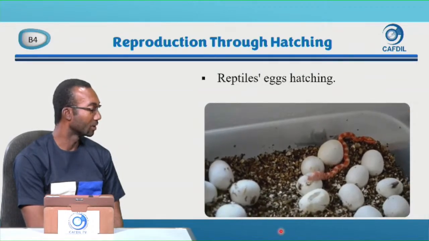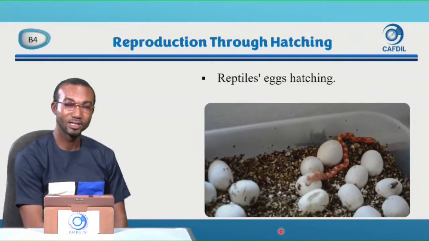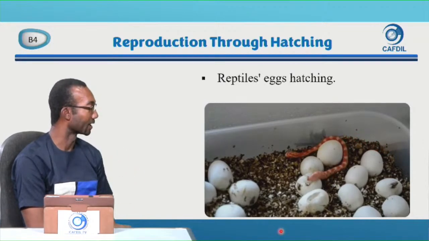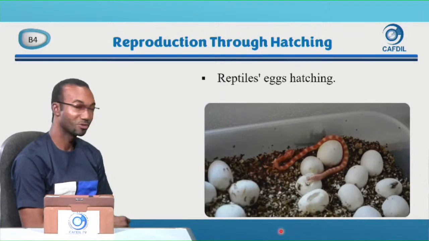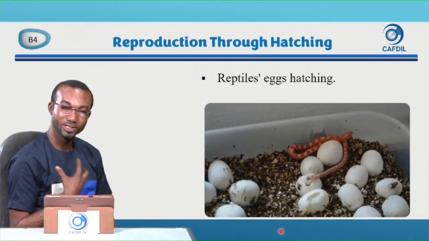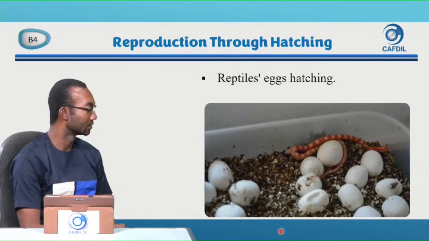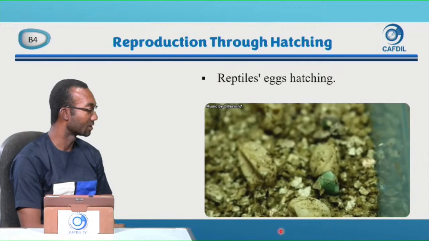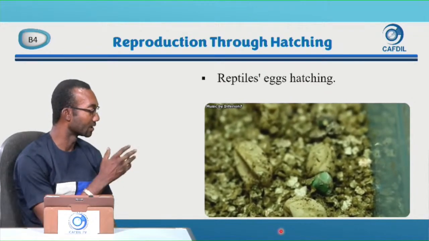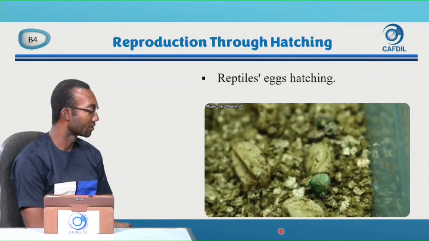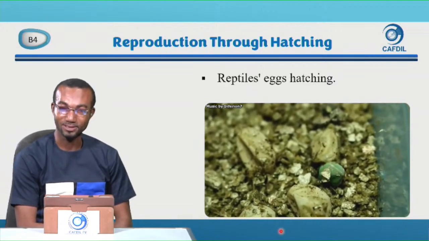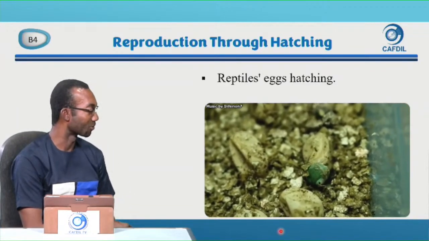So when you talk about reproduction in animals, either you were given birth to or you were hatched from an egg. And you saw how the birds even develop in the egg. So nice. Within 21 days. Let's see the chameleon too. You saw the chameleon laying eggs, and then the chameleon too is coming from the egg, and young ones coming from the egg. That is what we call hatching.